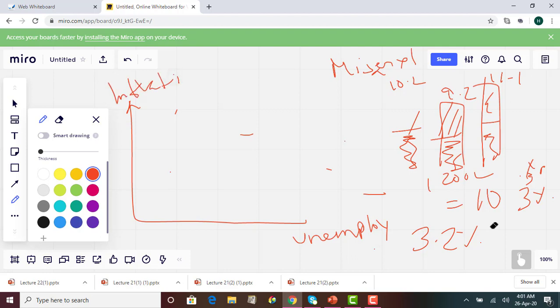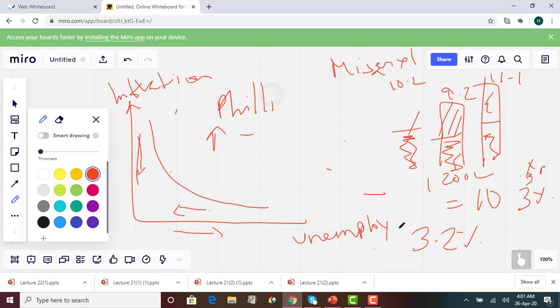Since this is a negative relationship, it looks like a downward sloping curve. Again, if unemployment goes up, inflation comes down. If inflation goes up, unemployment goes down. That's the normal scenario. That is how the relationship is given, and this curve is known as the Phillips curve.